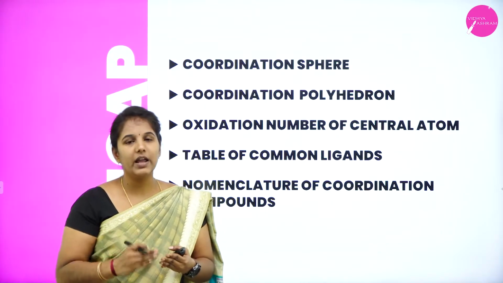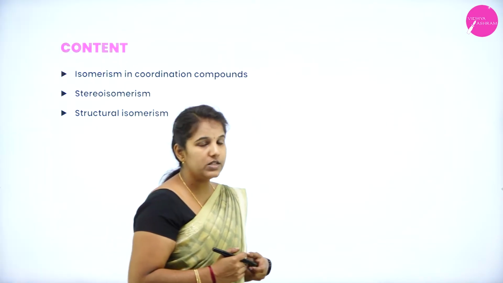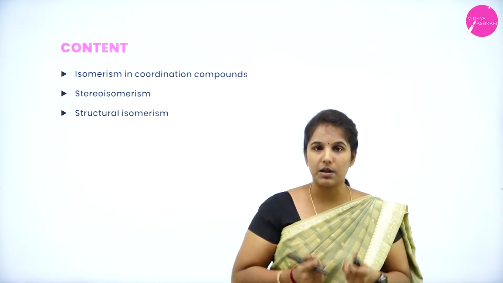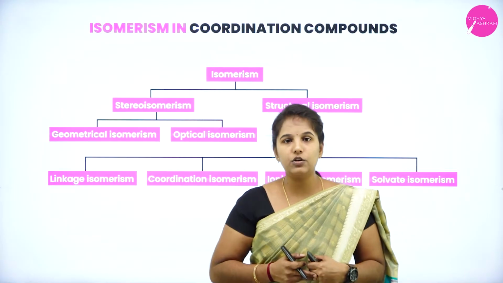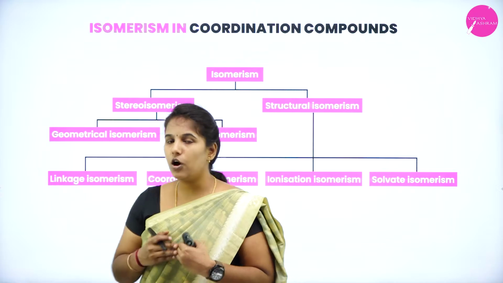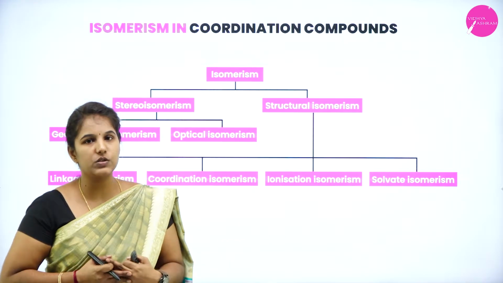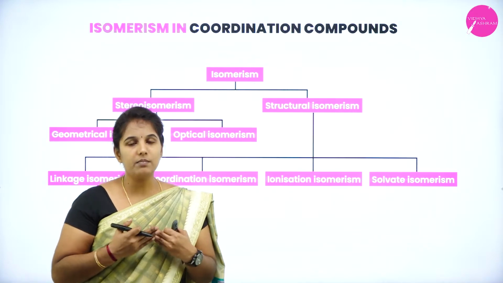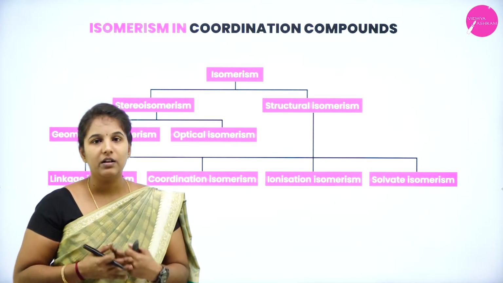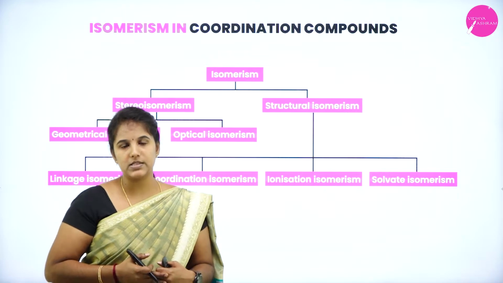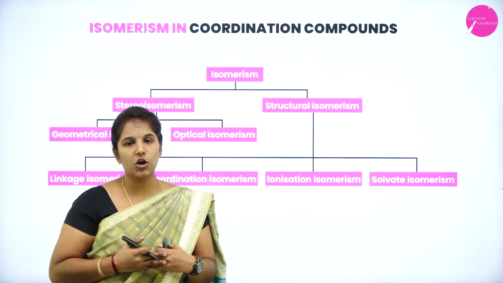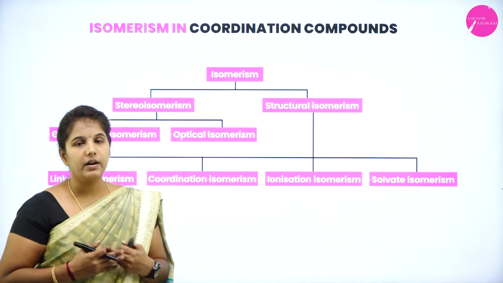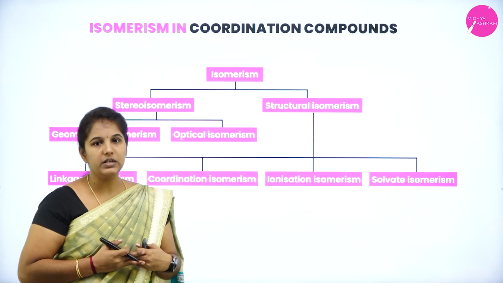Is it right? Today we will move on to the next topic of this unit by understanding what is isomerism and their types. Okay. So first I'll go with the isomers. Already in our lower classes we have understood that isomers are nothing but organic compounds which have same structures but different physical and chemical properties. Is it right? So isomers are the compounds which are having same structures but differ in physical and chemical properties.